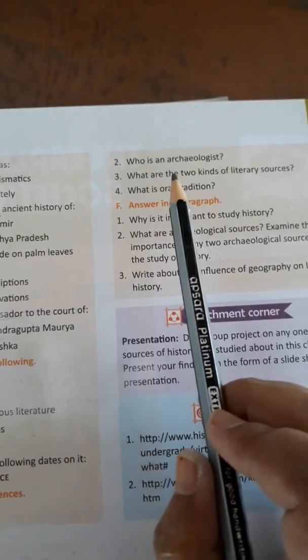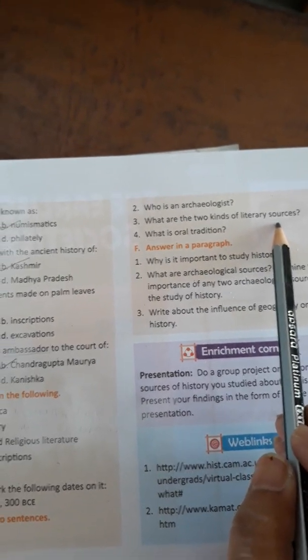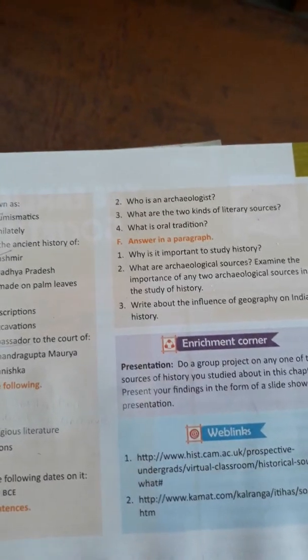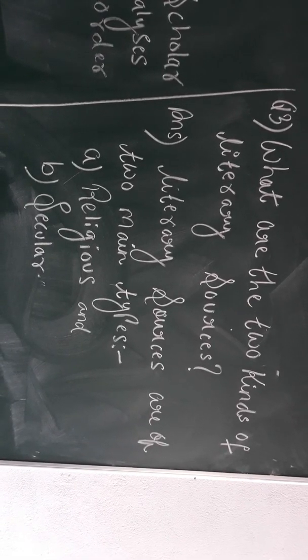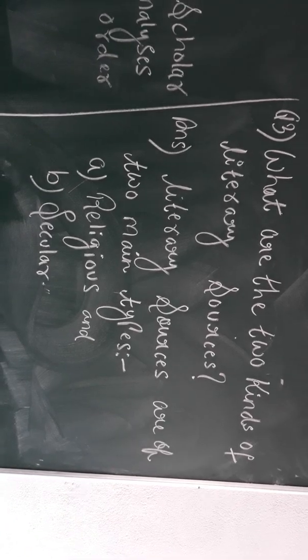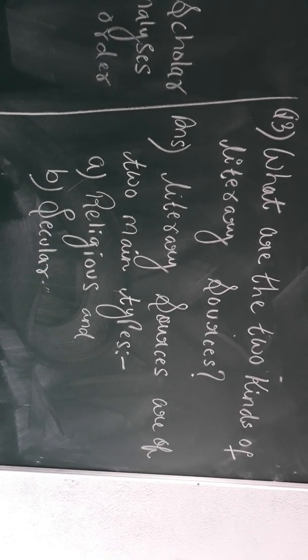Next you have, what are the two kinds of literary sources? Very easy. I think you know the answer. Literary sources are of two main types. They are religious and secular. So literary sources are of two types, that is religious and secular.